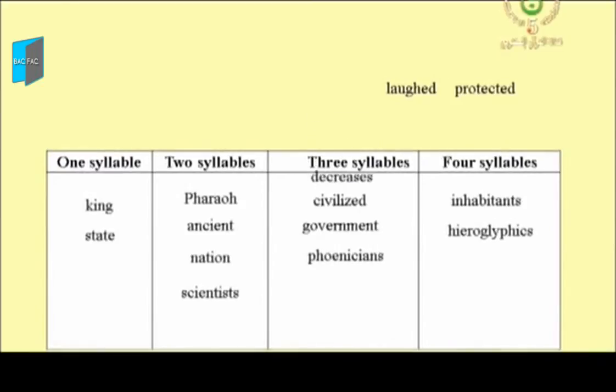Decreases. Loft. 1 syllable. Here the ED is heard as T. So there is no syllable at the end, just one. Loft. And the last one, protected. And this time the ED is heard as "id", so we have 3 syllables. Protected. That's all for our activity today.